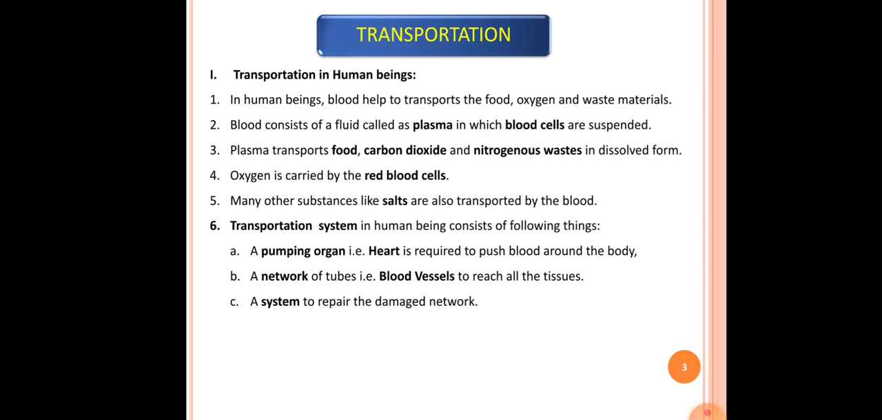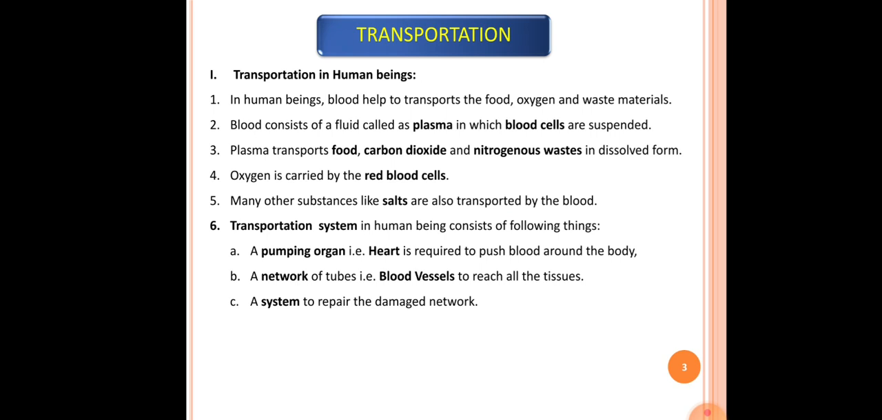In that, the first point is, in human beings, blood helps to transport food, oxygen and waste material. Okay, so in the case of human beings, blood is a fluid connective tissue which helps to transport the food, oxygen and waste materials. The second point here is, blood consists of a fluid called plasma, in which blood cells are suspended. Actually, there are two different parts of blood. The first one is the fluid part called plasma, and the second one is blood cells.